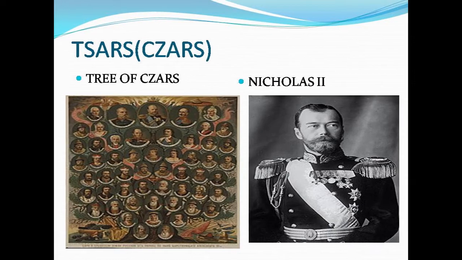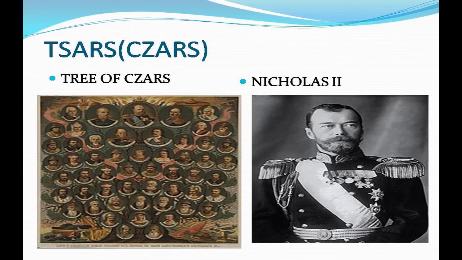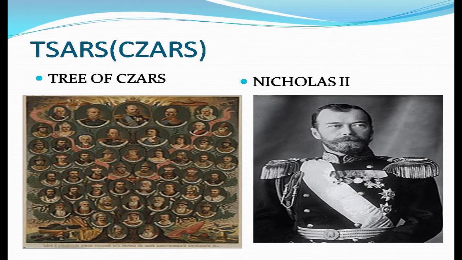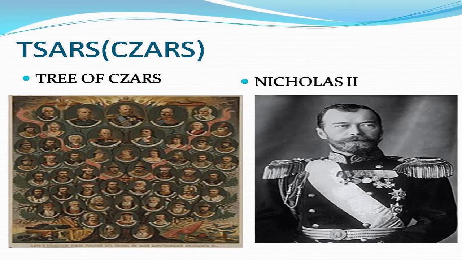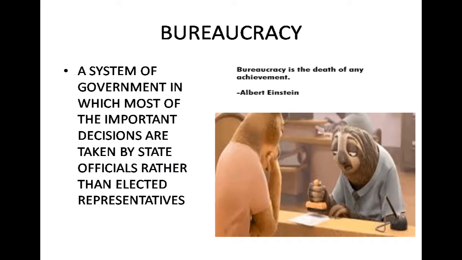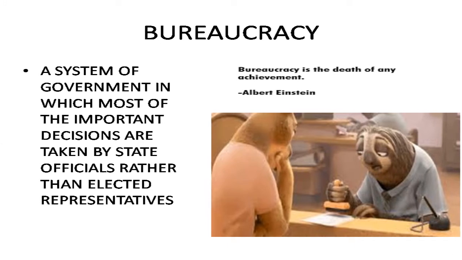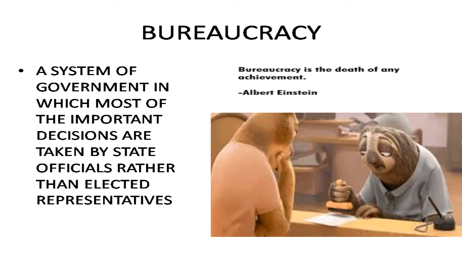Okay, so we were discussing that Russian rulers were called Tsars. The individual Tsar was Tsar Nicholas II. Tsar Nicholas II was the ruler of the Russian Empire. He was ruling with the help of bureaucracy and army. Army, you know very well; bureaucracy is nothing but officials, so you can take it that way.